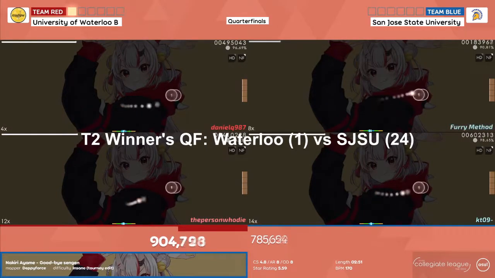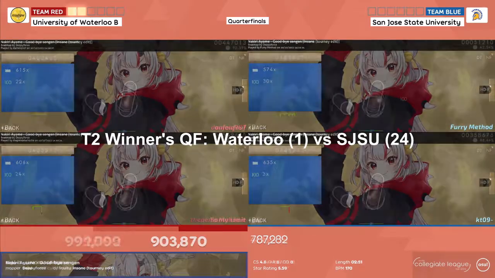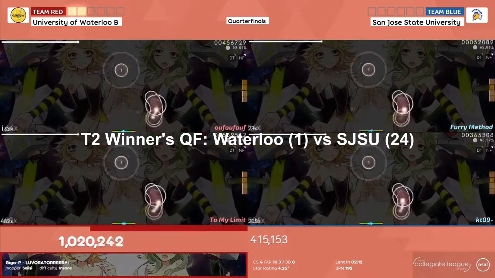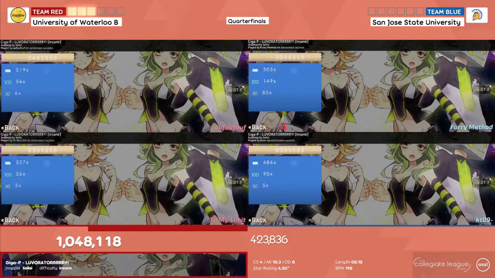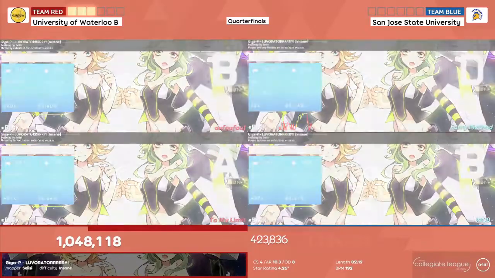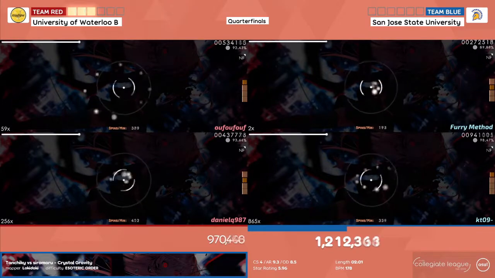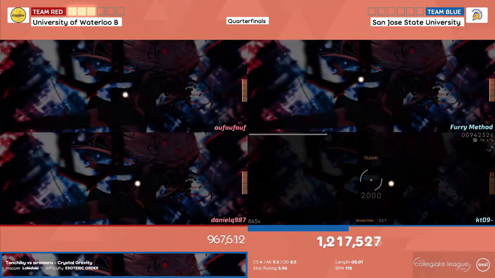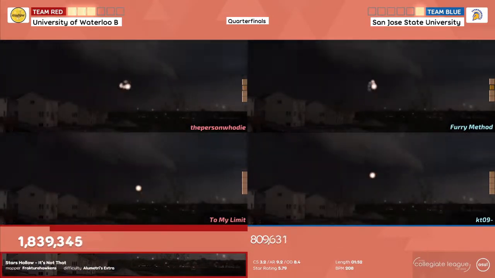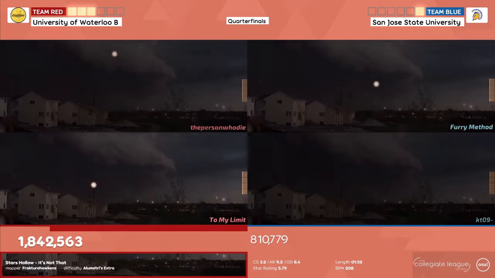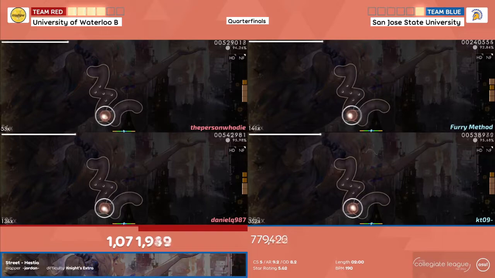The next match that I would like to quickly highlight is the number 1 seed and defending Tier 2 champions, University of Waterloo's B team, taking on the number 24 seed, San Jose State University. In this match, Waterloo's overall game throughout was too much for San Jose to handle, as Waterloo scored a pretty convincing win by a score of 6-1.